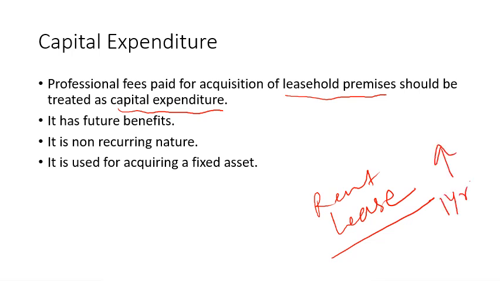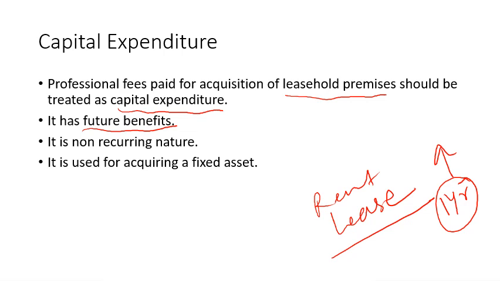So then the benefits are future benefits. We have seen the test of capital expenditure. The first test is there should be future benefits. The benefit should not be less than 1 year. So the leasehold premises benefit is more than 1 year, just like a building or any other fixed asset.